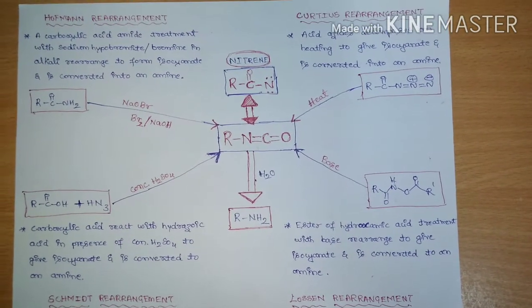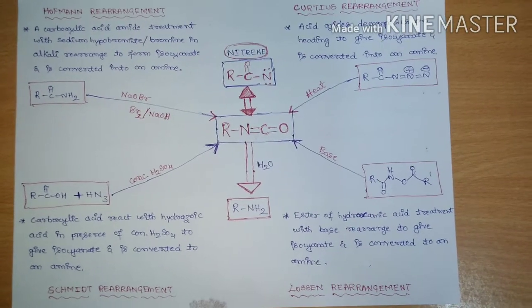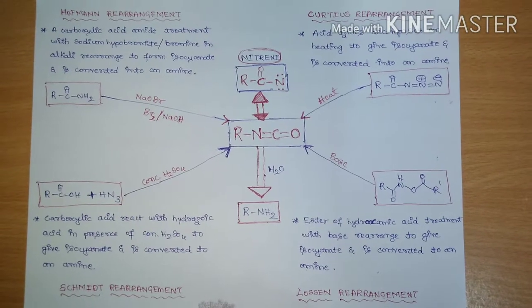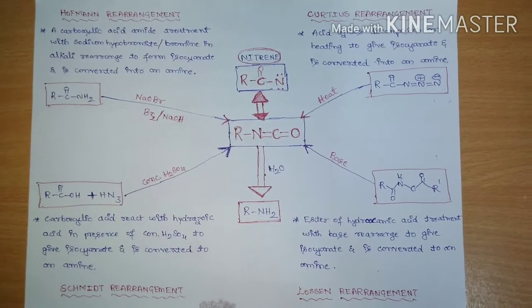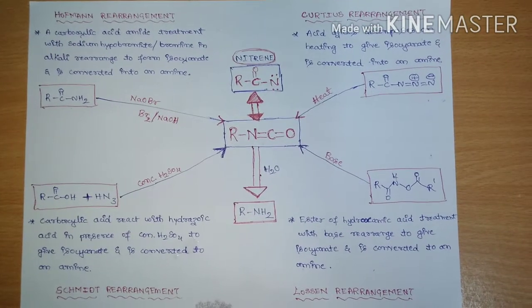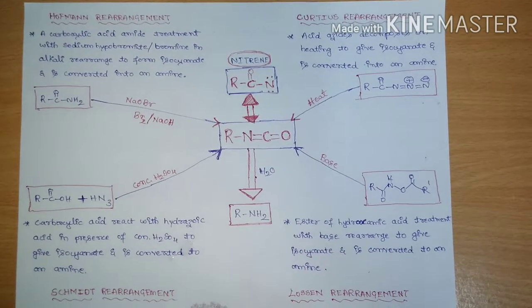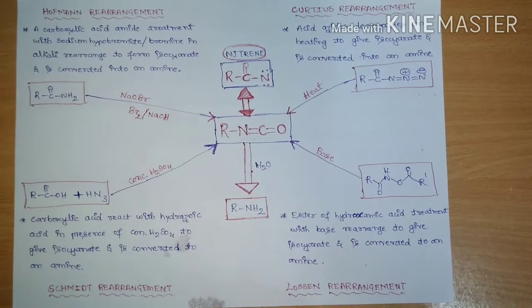So all these rearrangements, that is migration of a group from carbon to electron deficient nitrogen, will take place through an isolable isocyanate intermediate. And there is one more intermediate involved in these rearrangements, that is acyl nitrene, which cannot be isolated.